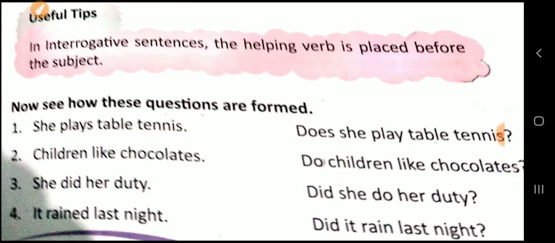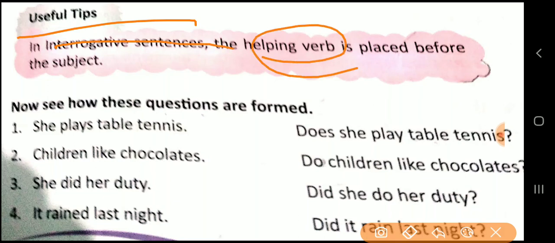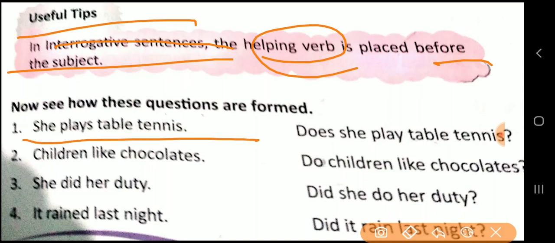Now, this is a very important and useful tip for you to remember. In interrogative sentences, the helping verb is placed before the subject. As I explained to you, the helping verb will be placed before the subject if you want to form the interrogative sentence. Now, let us see the first example.